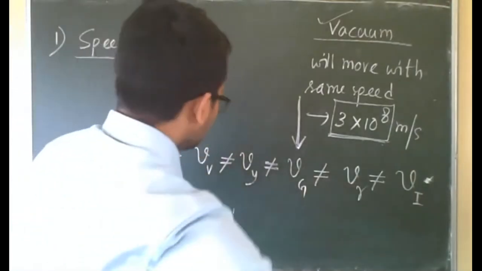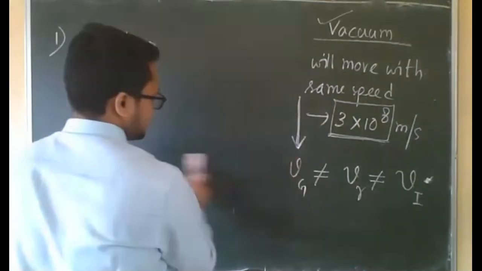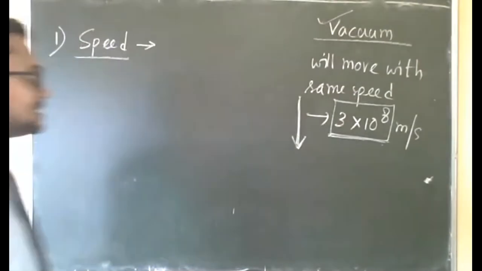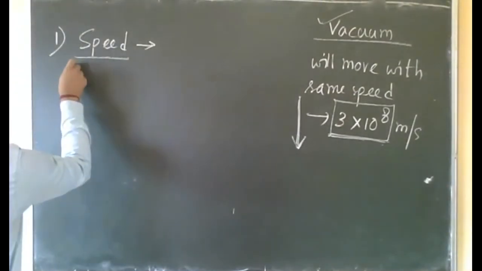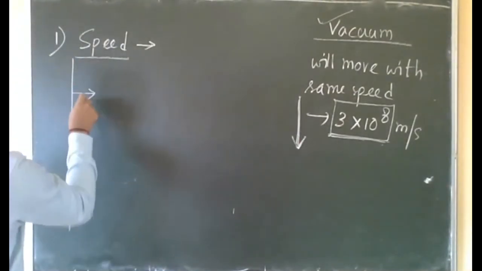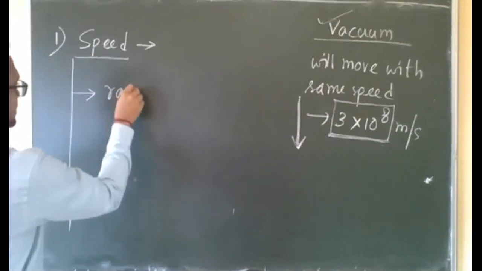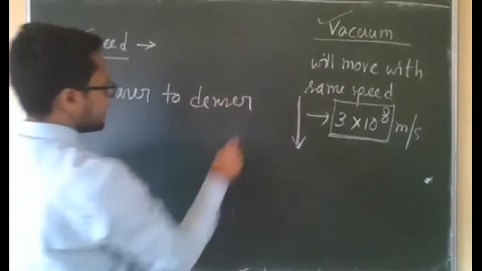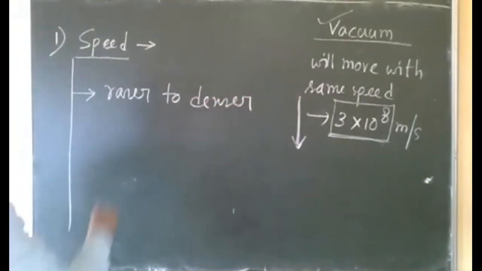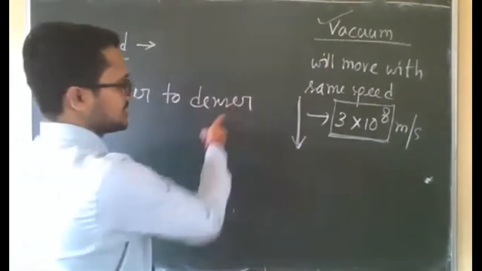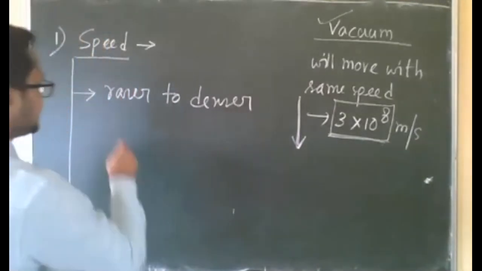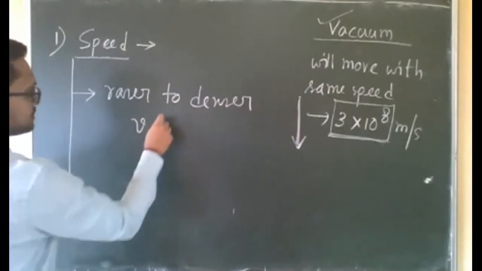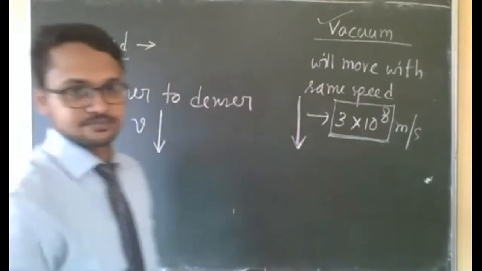Okay, so the first point is speed, how refraction affects the speed of light. This point we have already discussed. Here we discussed two points: if light enters from rarer to denser medium, rarer means small refractive index, denser means more refractive index, then the speed of light will decrease.